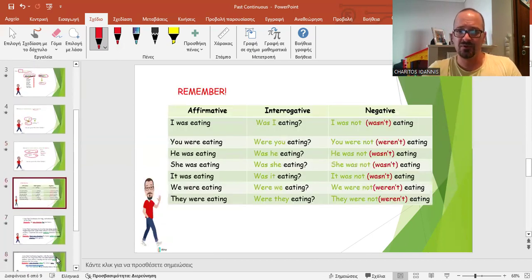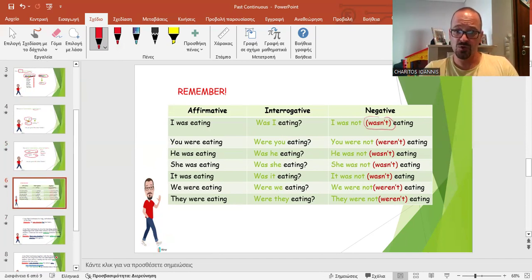And here is a table that presents past continuous, the whole of it. It's a very good idea to read it horizontally, like I was eating, was I eating, I was not, or short form, wasn't eating, contracted, eh?